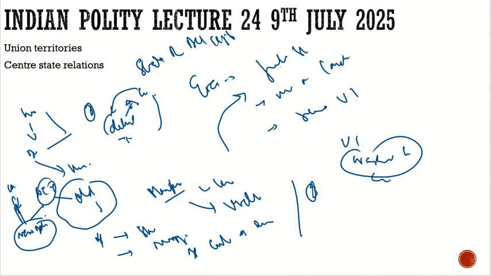So this is with respect to the UTs, how it is relevant in the present time. The reasons highlighted by the State Reorganization Act were, first, less population, and second, no resources. But still, if we look at it through the prism of the present time, it does not stand, and the present values are different. Democracy is cherished by the world. The democratic values are cherished by the world. And what does the Preamble talk about? The Preamble talks about political justice in the political sphere.